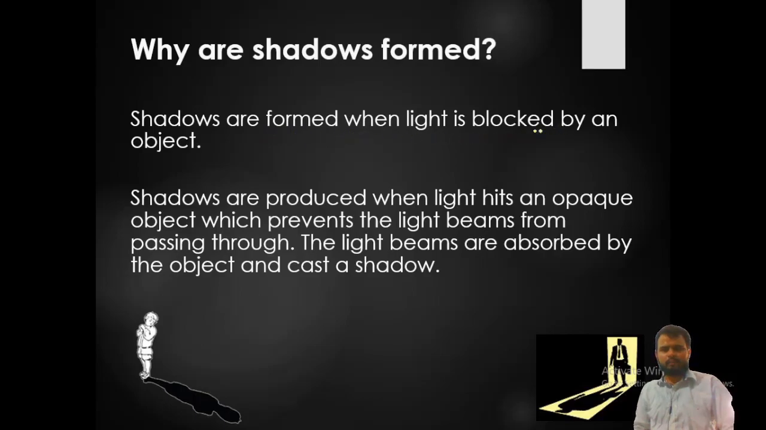Shadows are formed when light is blocked by an object. Shadows are produced when light hits an opaque object, which prevents the light beams from passing through it. The light beams are absorbed by the object and cast a shadow. You see this in many cartoon videos: a gentleman coming in the moonlight, and all the rays of the moonlight are absorbed by this particular man, and the beam is stopped by this opaque object, as the human body is an opaque object. Because the light cannot pass through him, there is a formation of a shadow.